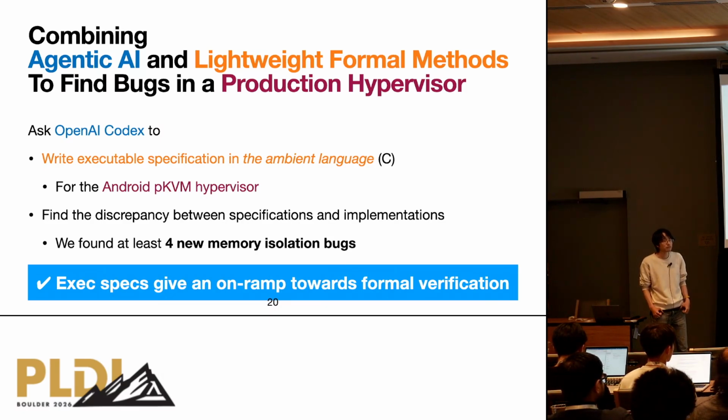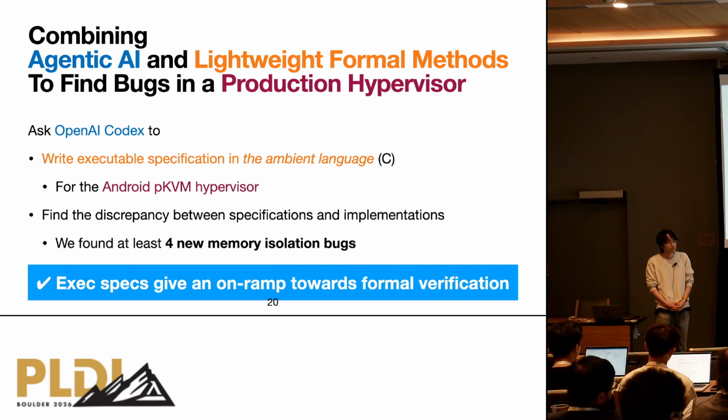Yeah, thanks for the talk and nice work. What I don't understand is, you obtain this abstract specification using AI, which is executable, but the specification is written by AI. So what does it mean to find a bug in the specification then?